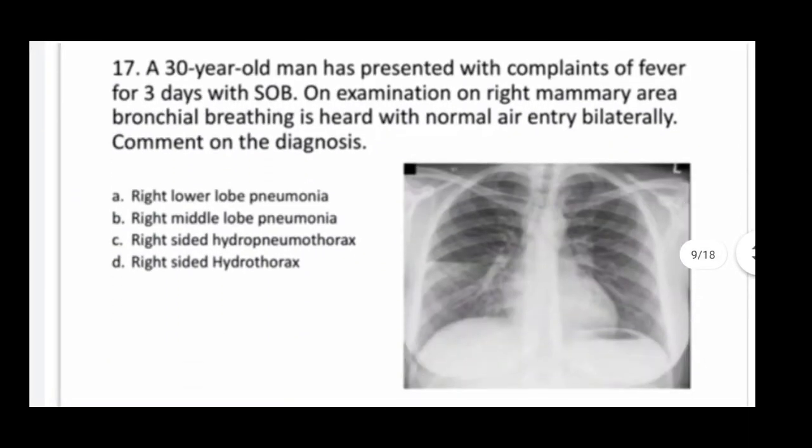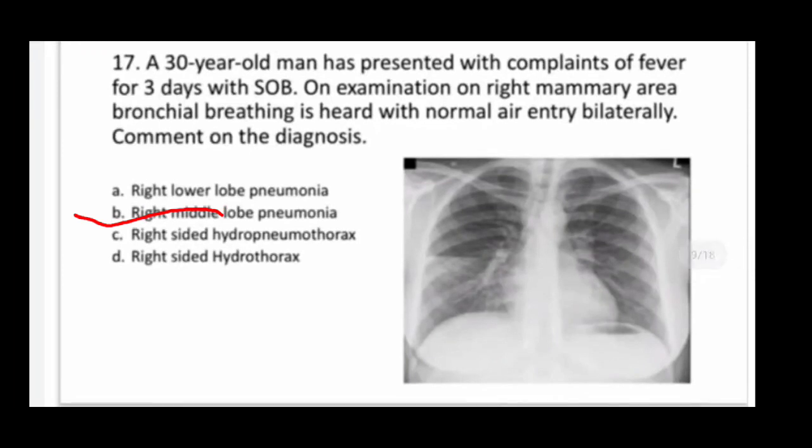Next one, a 30-year-old man has presented with complaint of fever for 3 days with shortness of breath. On examination, on the right mammary area, bronchial breathing is heard with normal air entry bilaterally. Comment on the diagnosis. So this X-ray was given. So here correct answer is B, right middle lobe pneumonia.